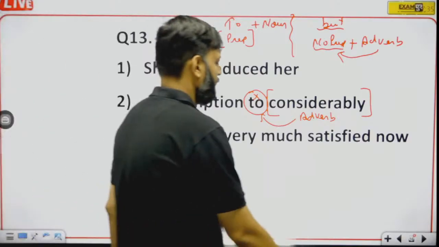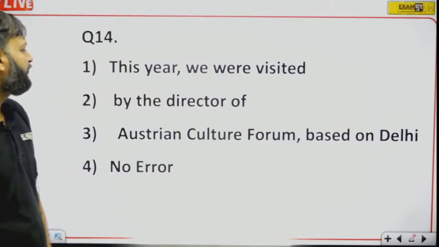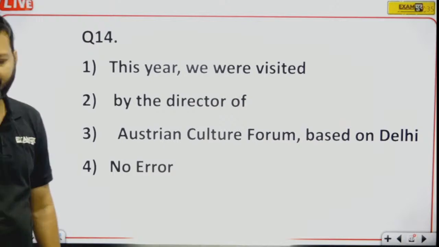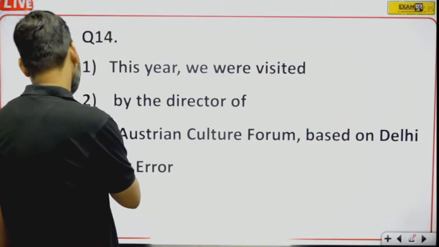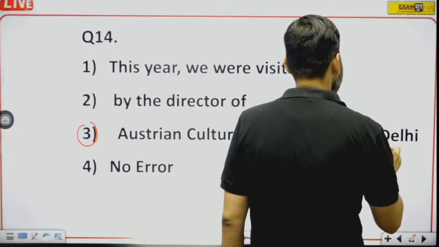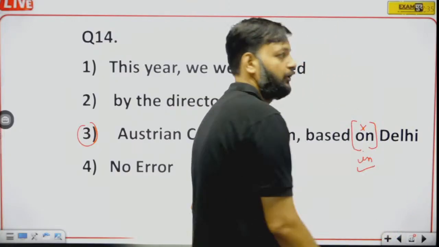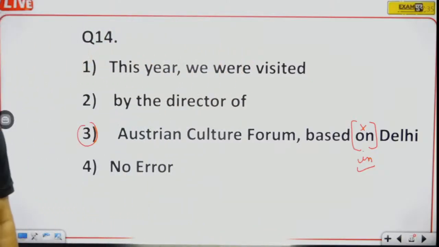Now the next one. This year we were visited by the director of Austrian Culture Forum based on Delhi. See, here in the third part, based on Delhi is wrong. Based in Delhi. With cities we use in, not on. So here based in Delhi will be used.